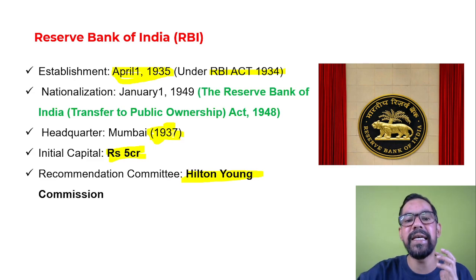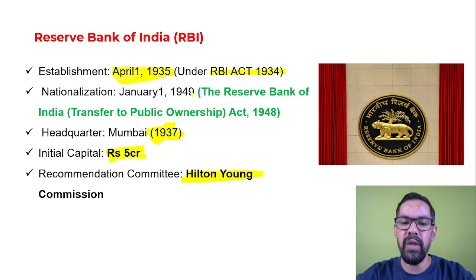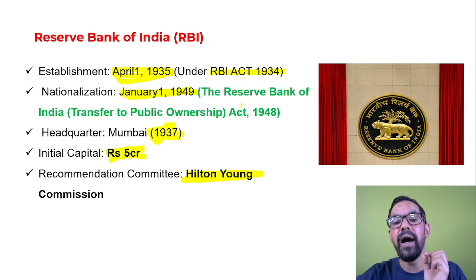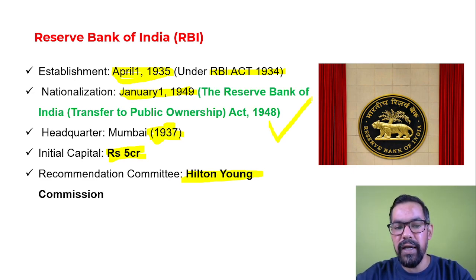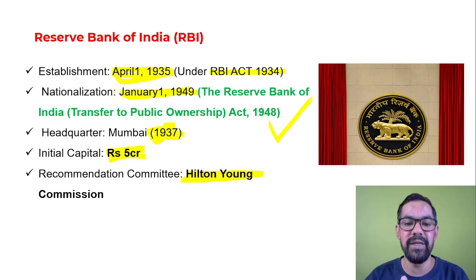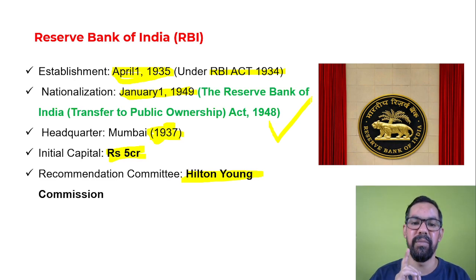If you talk about the nationalization of RBI, it happened on 1st of January 1949 under the Reserve Bank of India Transfer of Public Ownership Act 1948. Please remember this one.